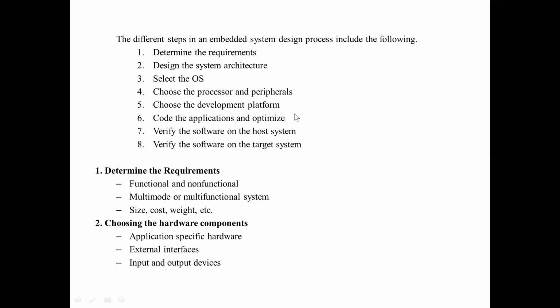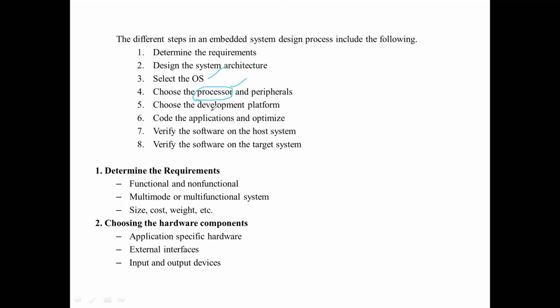Coming to the fourth point, choose the processor: what processor am I going to use for my application? If it is complex, we'll be using a microprocessor. If it is a complex system, then an OS will be used. These are the steps we should necessarily consider.